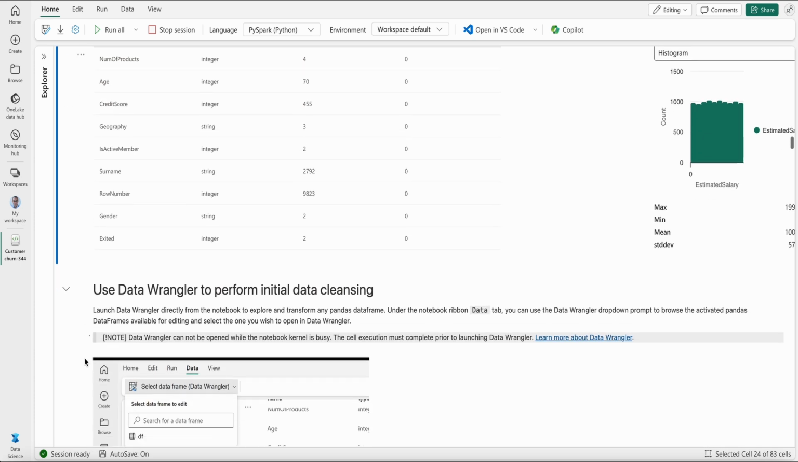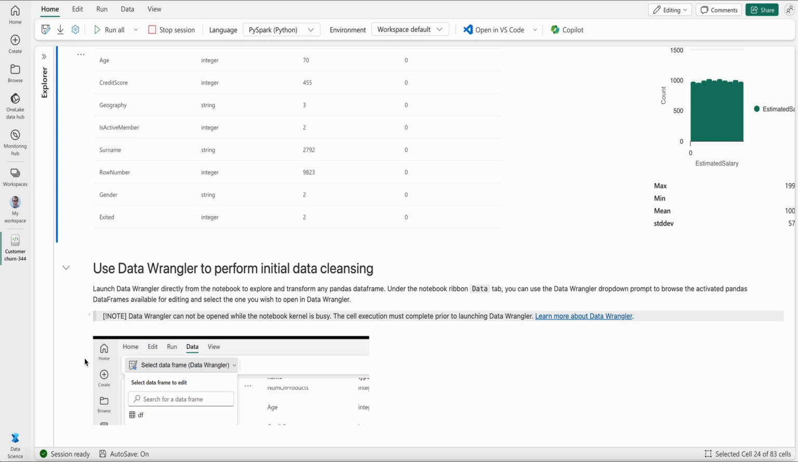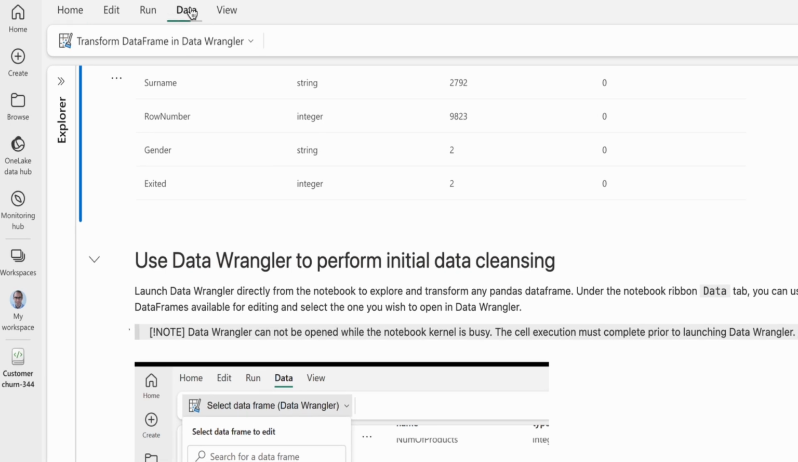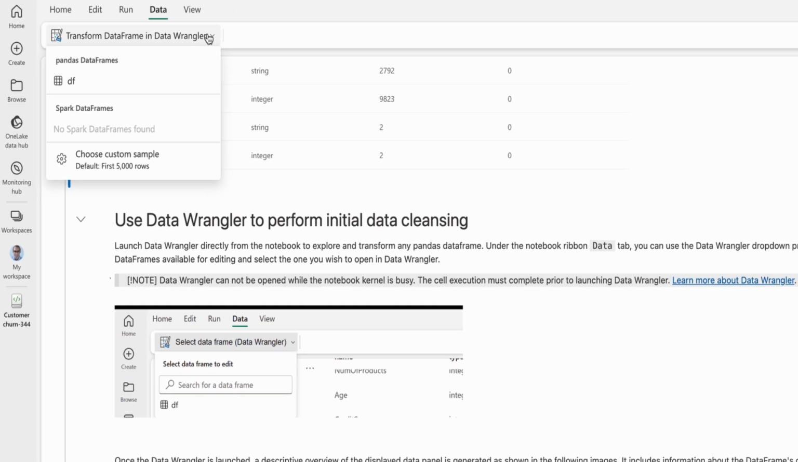Now for the next step, we actually want to do some sort of data cleaning and data transformation. We have a very good feature in Microsoft Fabric Data Science Notebooks, which is called Data Wrangler, which allows you to actually perform some sort of data cleaning and data transformation. To do that, we go to the data here, and then it says transform data frame in Data Wrangler. So you click on that, and it shows you the available data sets that you have.